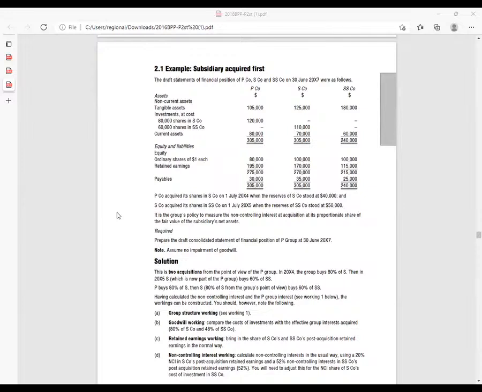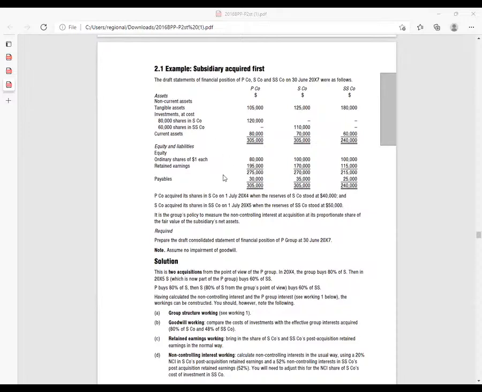Straight away, I'll go to the ordinary shares. I can see the par value is $1. And I can see the share capital of S is 100,000. So how do I get the number of shares? To get it, I'll pick the share capital of S company and divide by the par value: 100,000 divided by $1.